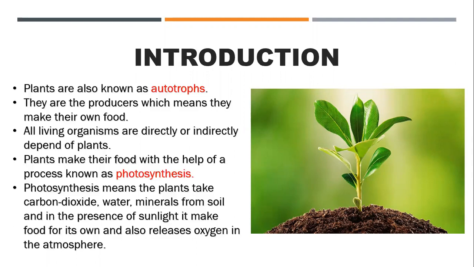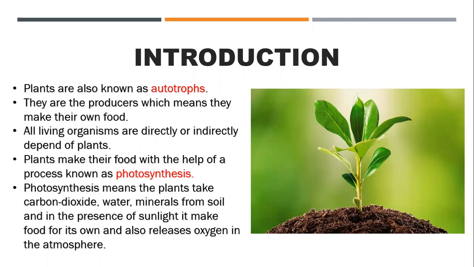For example, a lion eats the flesh of deer. So what do deer eat? Deer eat plants. So the lion will not survive if he does not get the food, like the meat of the deer, right? And the deer cannot survive if the deer is not able to get the food, which is the plants. So you can see the lion is indirectly depending upon the plants. Indirectly, मतलब सीधे नहीं, ठीक है ना? So this is known as the direct and indirect connection of plants.